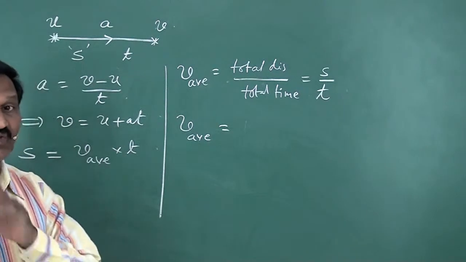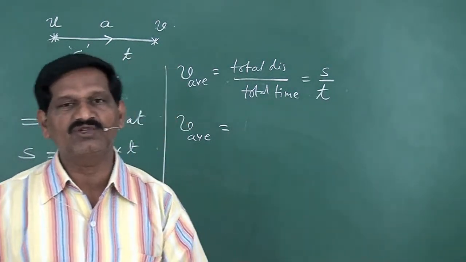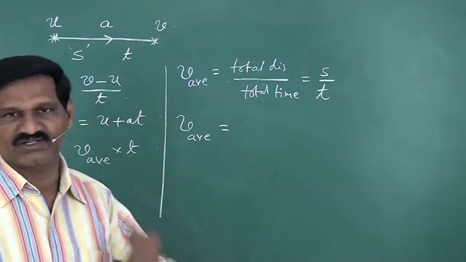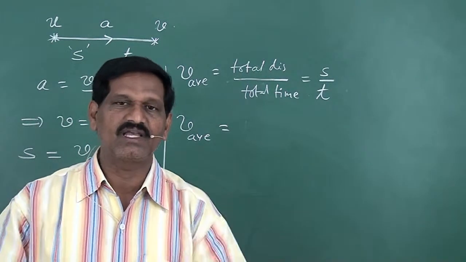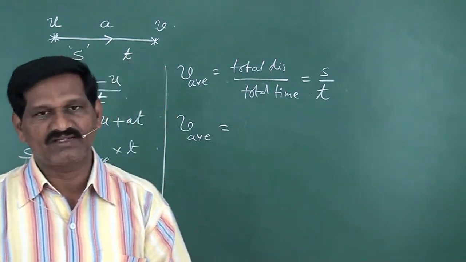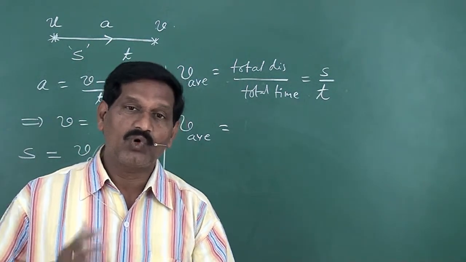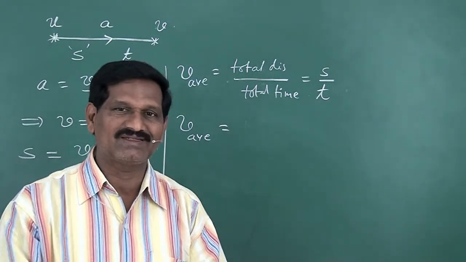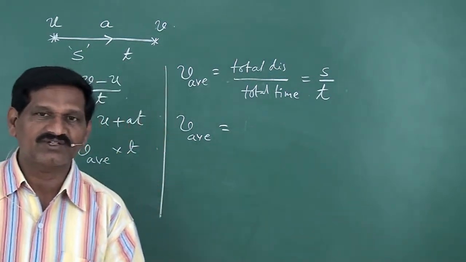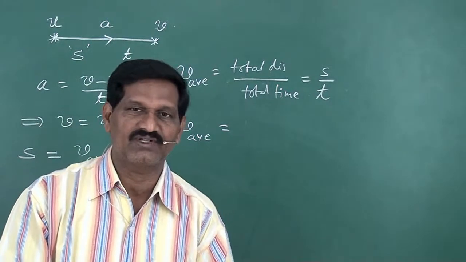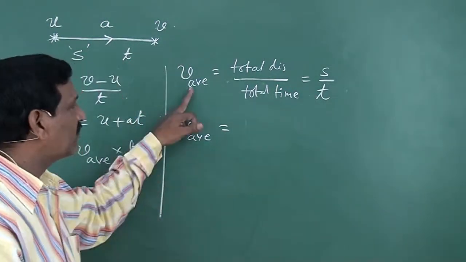Average comes into picture when there is variation. When velocity is uniform, then there is no need of defining average velocity, because when the body moves with constant velocity, the same velocity, there is no average. But when the body moves with non-uniform velocity, when the body moves with acceleration, acceleration means velocity changes continuously. When the velocity changes, then we have to define average velocity.